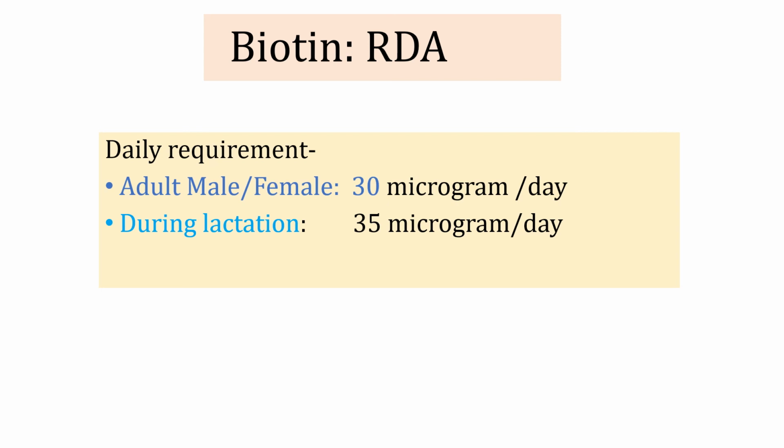Now, the recommended dietary allowance of biotin for an adult male or female is 30 microgram per day, and during lactation the requirement increases to 35 microgram per day. If vitamin B7 biotin is taken in larger doses, no toxicity is observed. Even if biotin is taken at around 300 times the normal dietary intake, still no toxicity is observed.